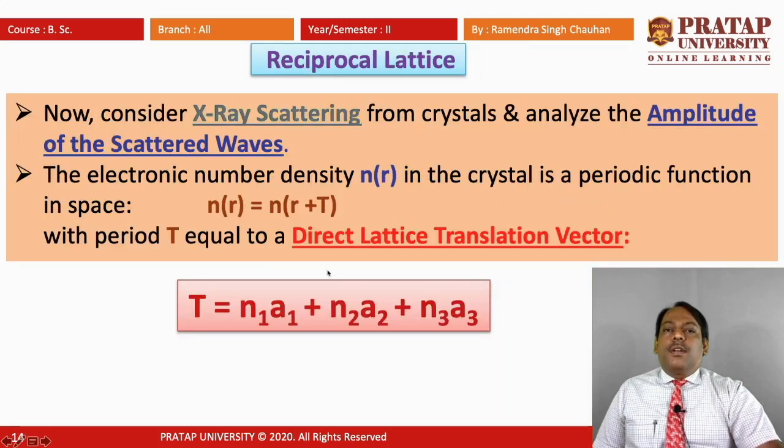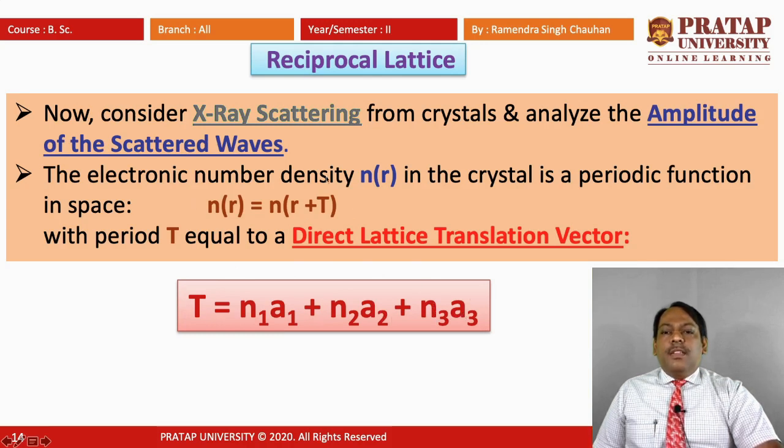Now we will talk about the reciprocal lattice. Considering X-ray scattering from crystals and analyzing the amplitude of the scattered waves, the electronic number density n(r) in the crystal is a periodic function in space, that is n(r) equals n(r plus T), with period T equal to the direct lattice translation vector, where T equals n1a1 plus n2a2 plus n3a3. We have studied this lattice translation vector earlier in the lectures.